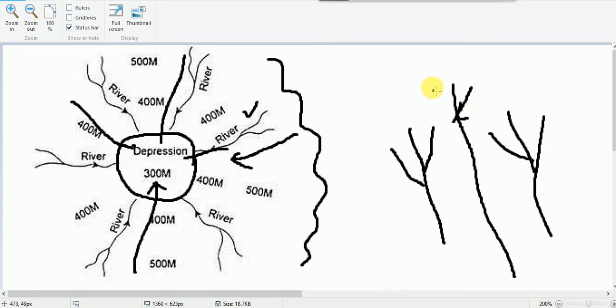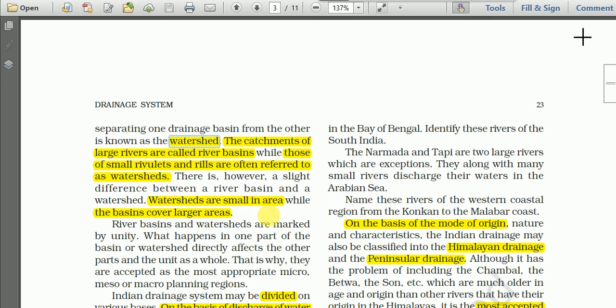If you look from above, for example, this is a mountain range, and a river is flowing here, or a river may be originating from here, and another river is originating from here, so this mountain or highland is known as the water divide, or the watershed.